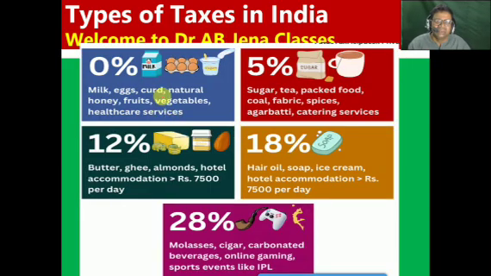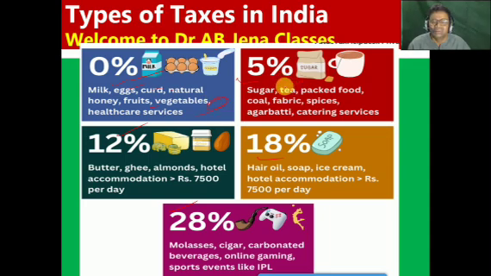So these are the GST rates. Normally there are 5 rate slabs: 0%, 5%, 12%, 18% and 28%. So far as 0% is concerned, here milk, eggs, curd, natural honey, fruits and vegetables are GST free.